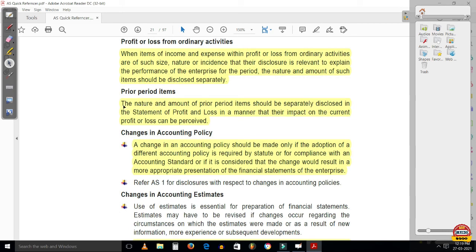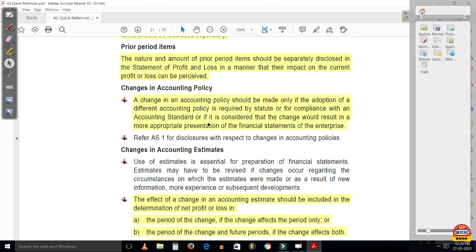Prior period items. The nature and amount of prior period items should be separately disclosed in the statement of profit and loss in a manner that their impact on the current period profit or loss can be perceived. So for prior period items, the nature and amounts should be separately disclosed.